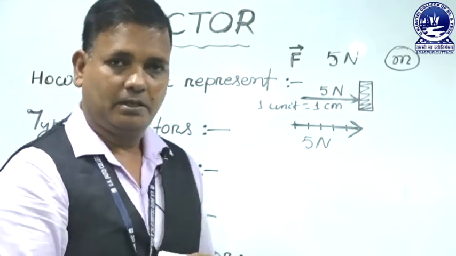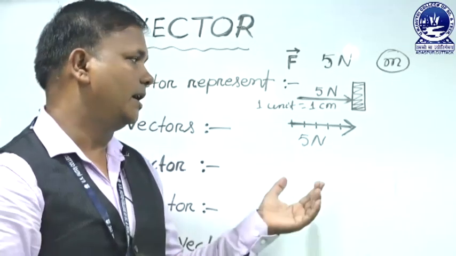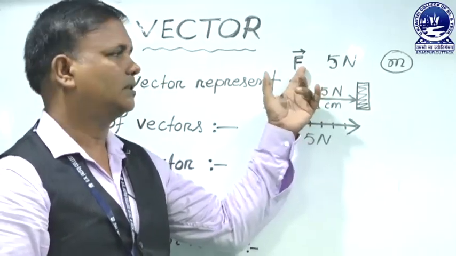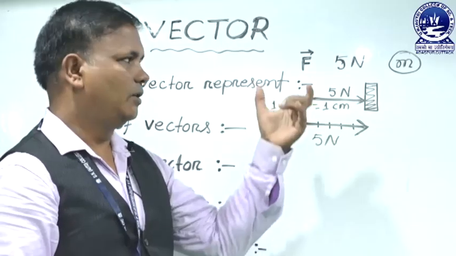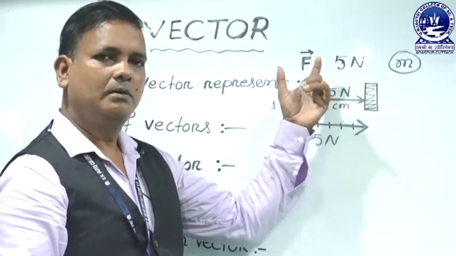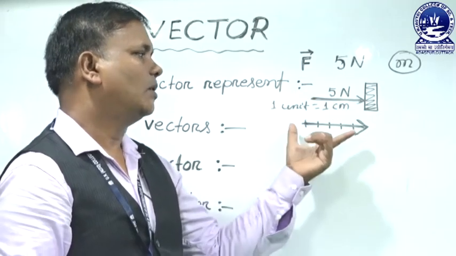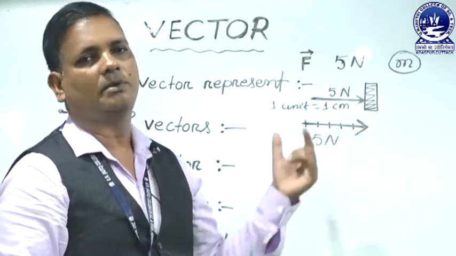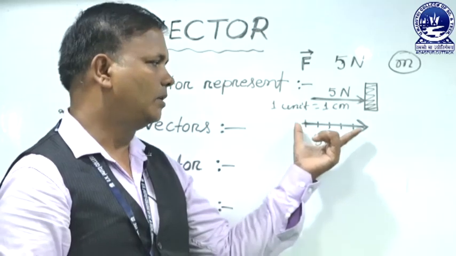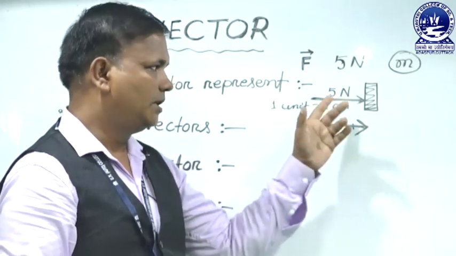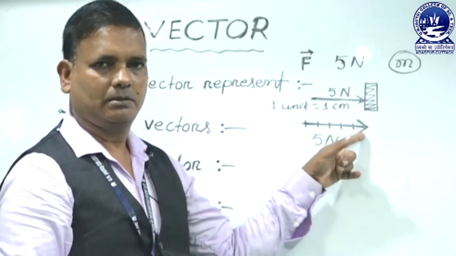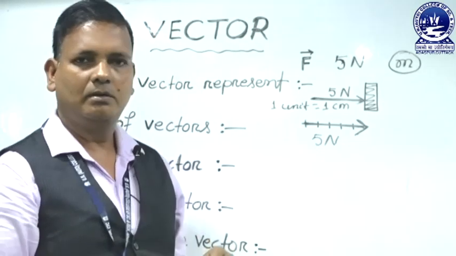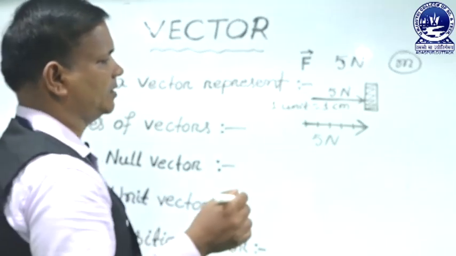In geometry, or figuratively, we represent the force as a line with an arrowhead, and the magnitude of the vector quantity is equal to the length of the line segment, and the arrowhead gives the direction of the force or vector quantity.